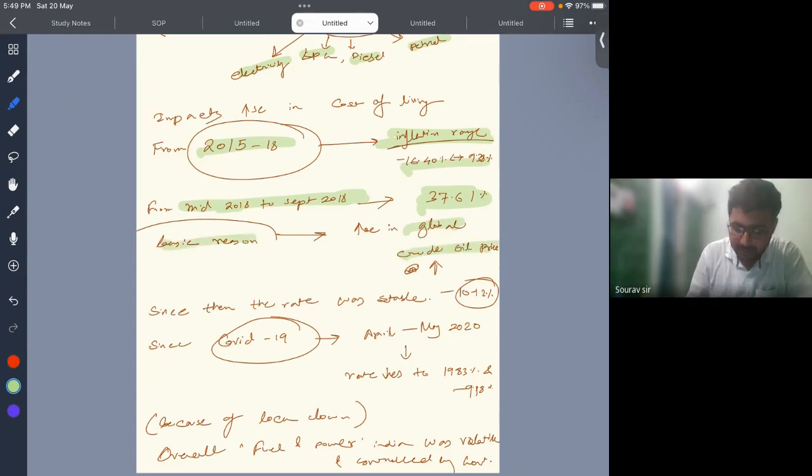Since then, the price was stable around this range. But suddenly COVID-19 emerged and decreased the inflation rate to this range because of the lockdown and some other factors. So overall, the fuel and power inflation trend in India has been volatile and heavily influenced by the global oil price. Just put these points in your answer and the question will be complete.